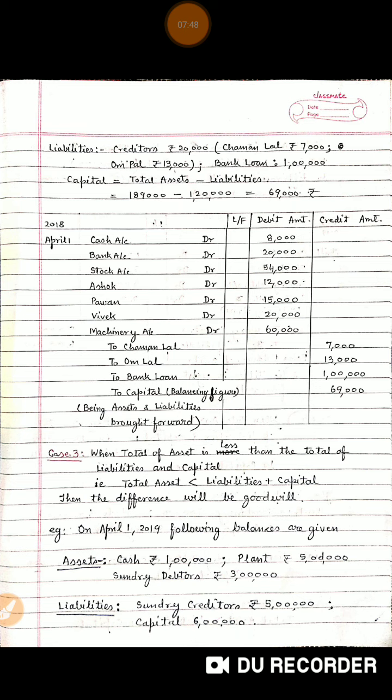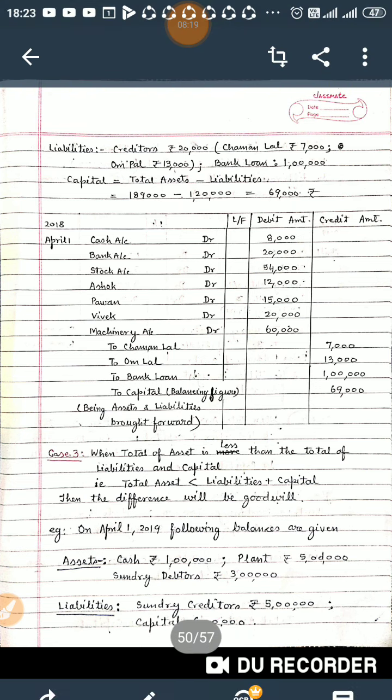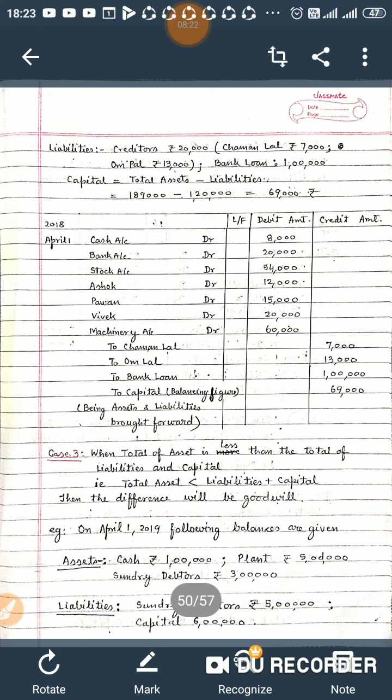Another case in opening entry is when the total of assets is less than the total of liabilities and capital. Suppose balances are given, and if you sum up the total of the assets, you get to know that the sum total of assets is lesser than the sum total of liabilities and capital. So in this case, what will you do? If the total asset is less than the sum total of liabilities and capital, then the difference will be goodwill. That is a balancing figure, and we will say that the amount which is missing is goodwill.